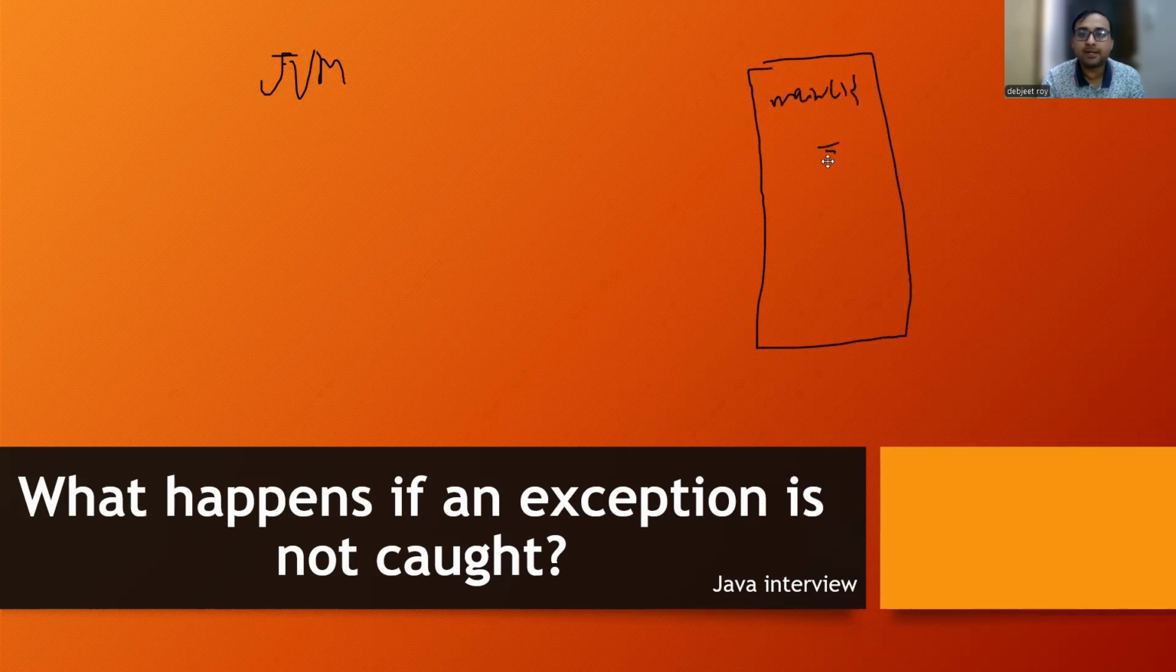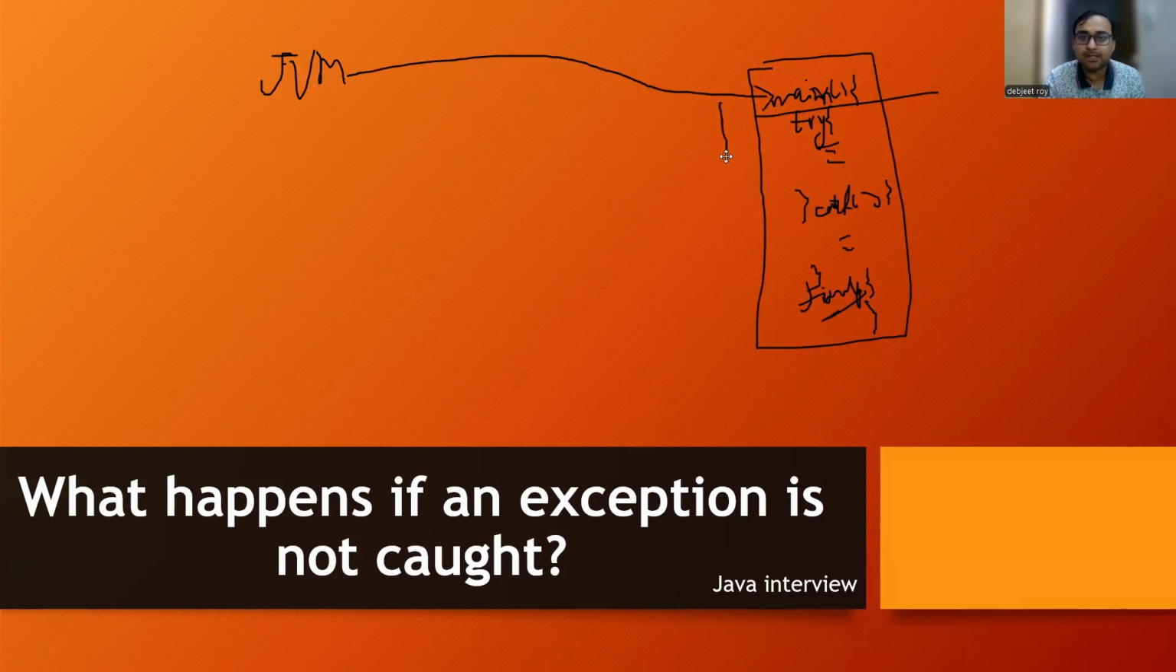Within that, you have written something within a try block, and then you have a catch block, with something written within the catch block, and then something in finally. Maybe you have written it, maybe not. It doesn't matter. Let's suppose this type of scenario is there. This is the main method. So what will happen? The JVM will first go to the main method, and then it will start executing the lines within the try block, and see whether there is any exception or not.